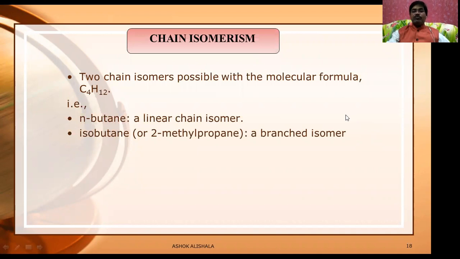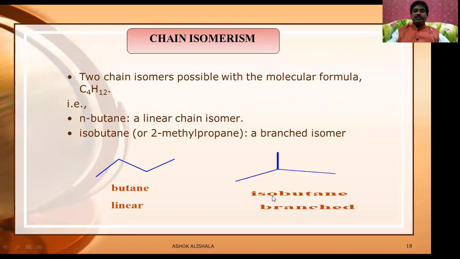Another is isobutane, or 2-methylpropane, a branched chain isomer. Let us see these two. This is butane, a linear one: first carbon, second, third, and fourth carbon. This is isobutane. There is a branch here.